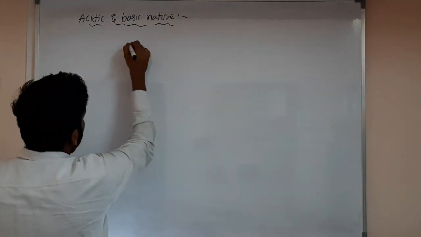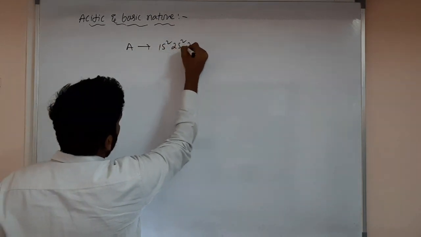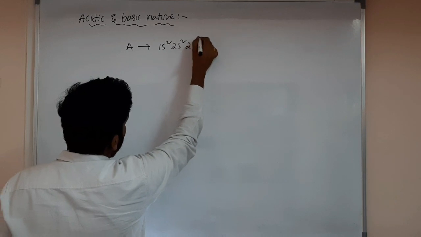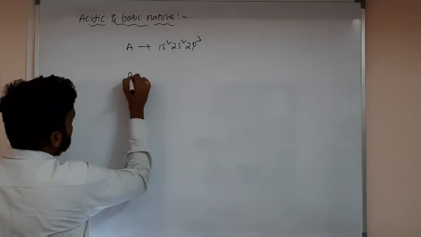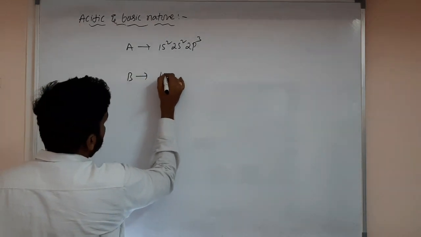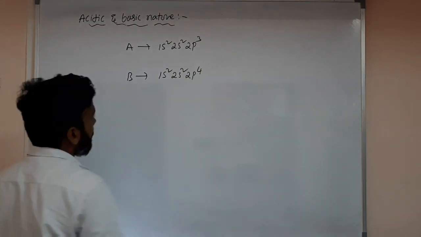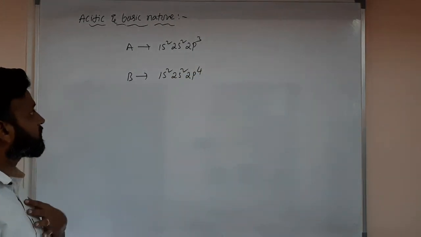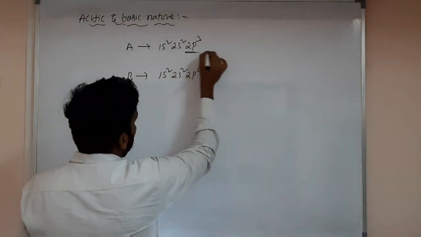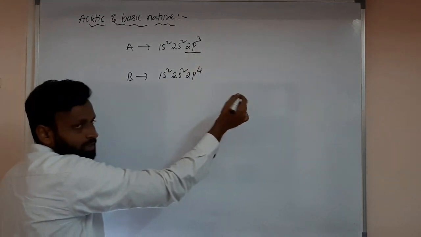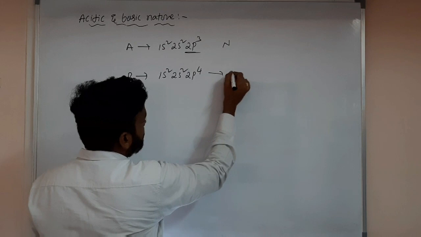Some molecule like atom A has a configuration 1s2, 2s2, 2p3. Next, atom B has a configuration 1s2, 2s2, 2p4. What molecule can be formed? Atom A has the configuration 1s2, 2s2, 2p3. That means it's nitrogen, right? And B means oxygen, right?